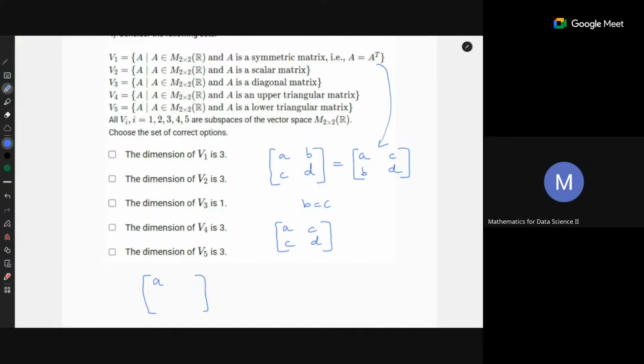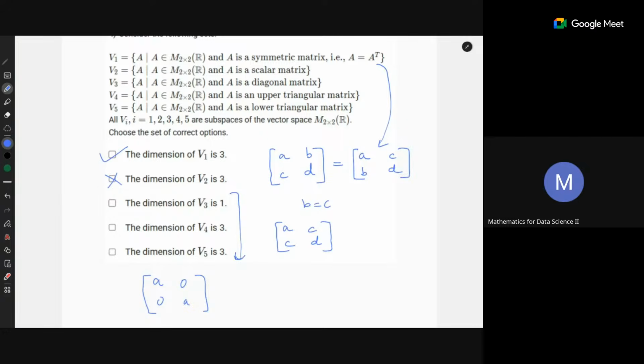So you have A, 0, 0, A. That's the scalar matrix. So how many variables are there? Only one, which is A. So what should be the dimension? One. So this option is wrong. That's correct. Similarly, you can figure out all the other options.